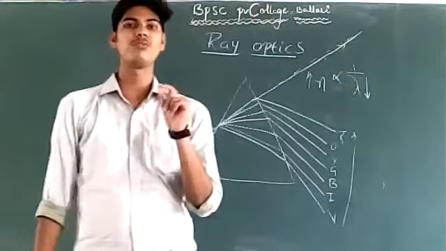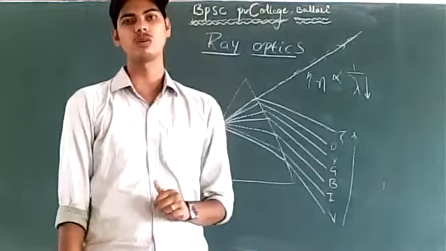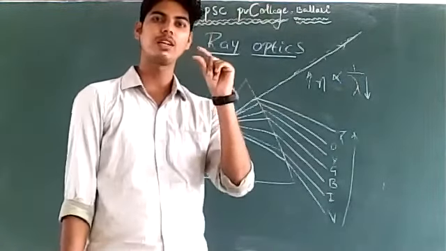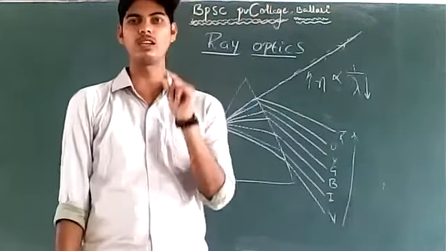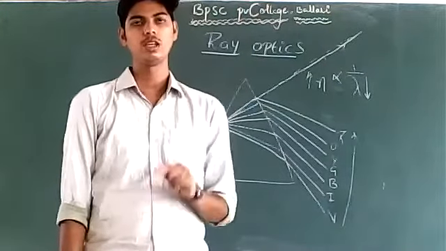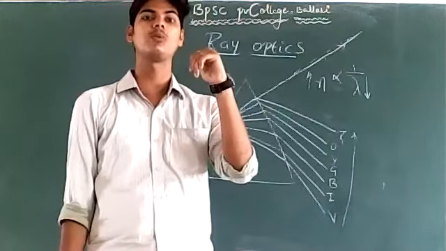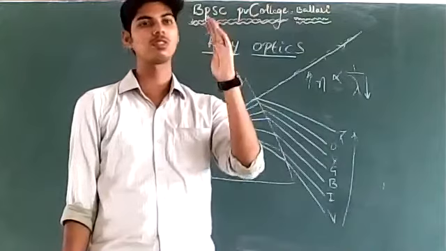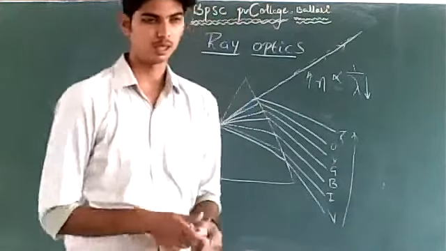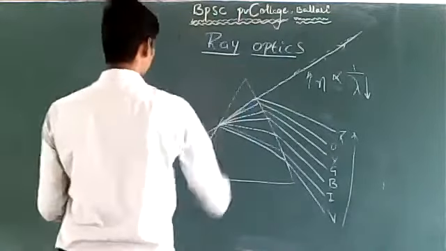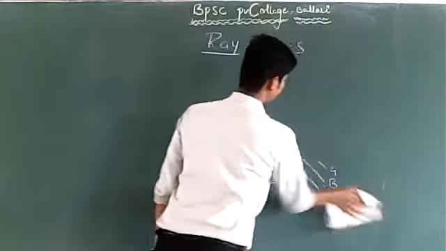The color with the higher refractive index bends more. The color with the minimum refractive index bends the least, so the bending of that color will be minimum, right? So refractive index also represents the amount by which the ray of light is going to bend. More is the refractive index, more is the bending. Less is the refractive index, less is the bending. We will discuss dispersion in more detail when we take up the prism.